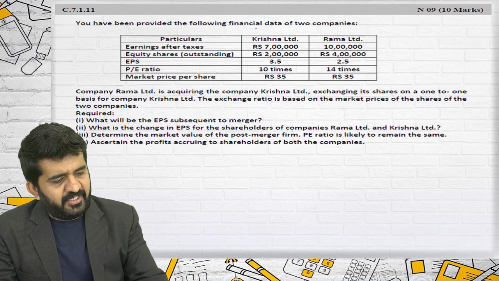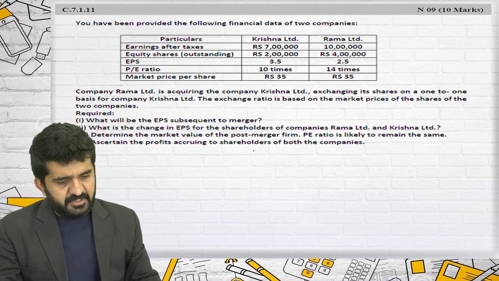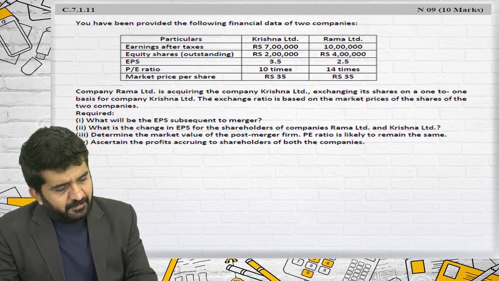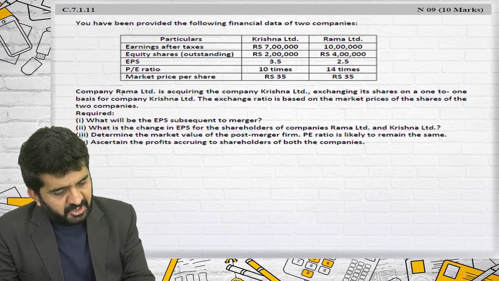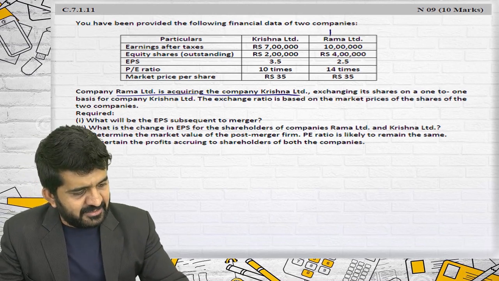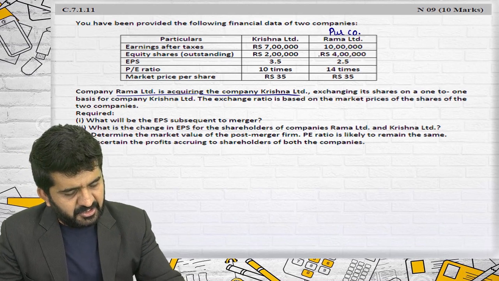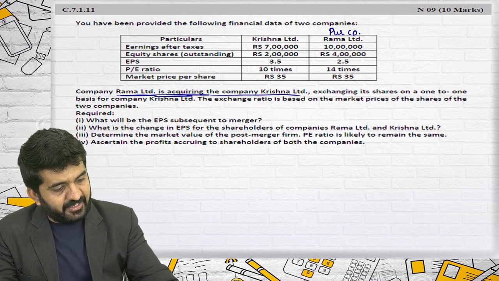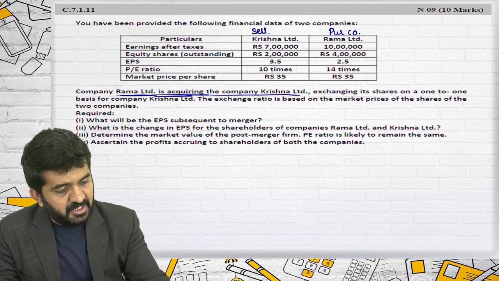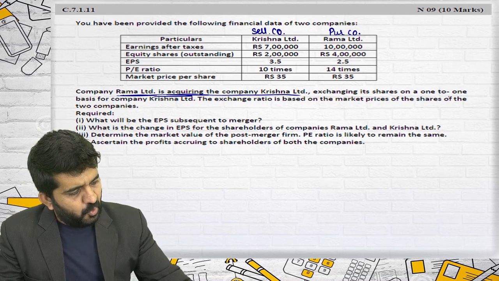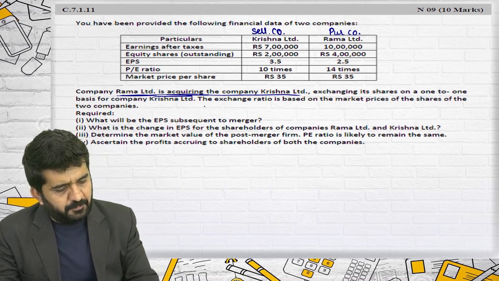You have been provided the following financial data of two companies. This is Krishna Rama. Company Rama Limited is acquiring Company Krishna Limited. Please concentrate. Your right hand side company is a purchasing company. Company Rama Limited is acquiring, so this is the purchasing company. This is the selling company, exchanging its shares on a 1-to-1 basis for Company Krishna.